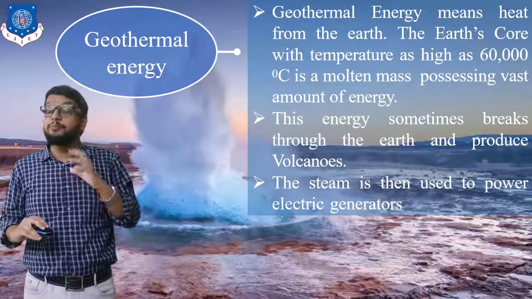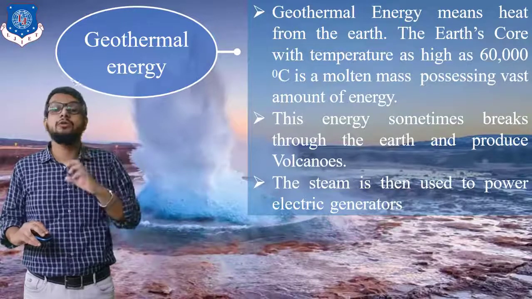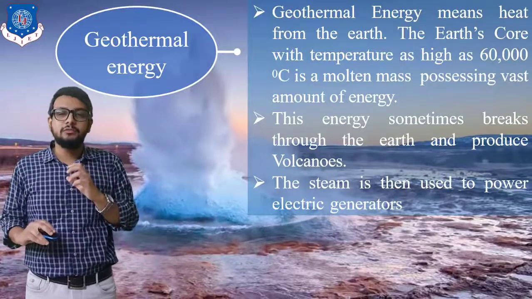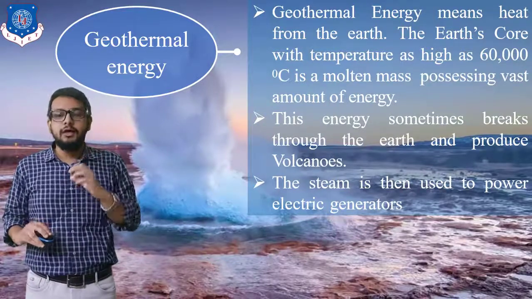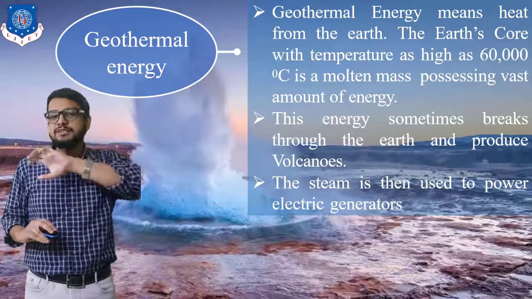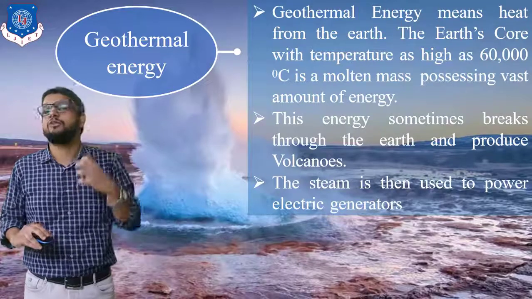The inner layer is called the solid core, the inner core. Then after that comes the outer core which is slightly molten. Then after that comes the magma layer, the molten layer. And then after that comes the earth crust. The water which is present in the earth crust receives heat energy directly from the center of the earth.